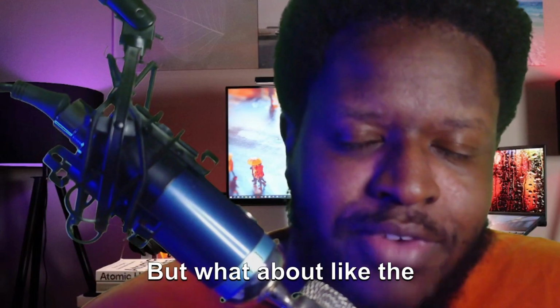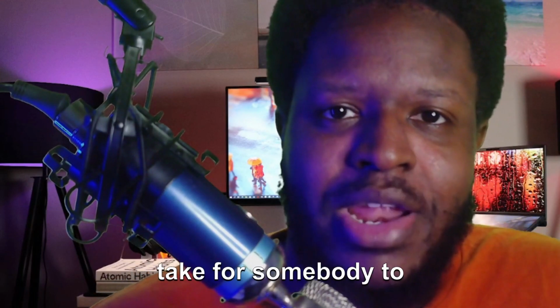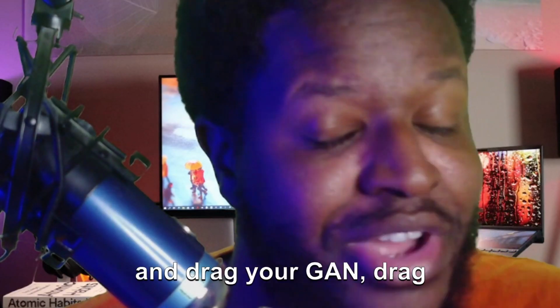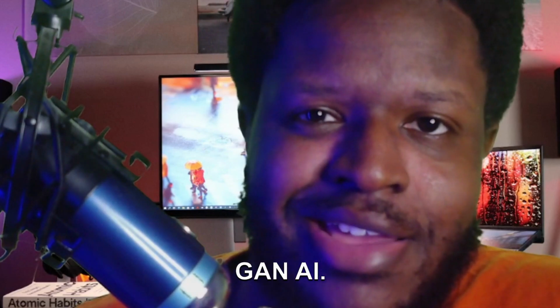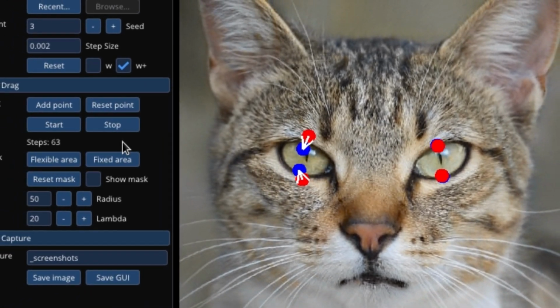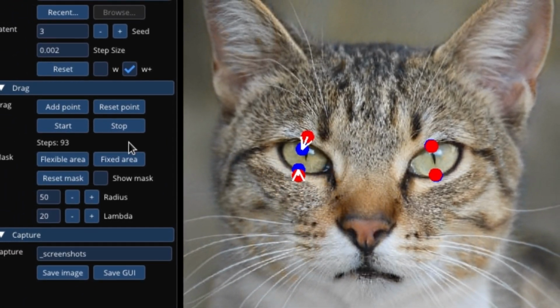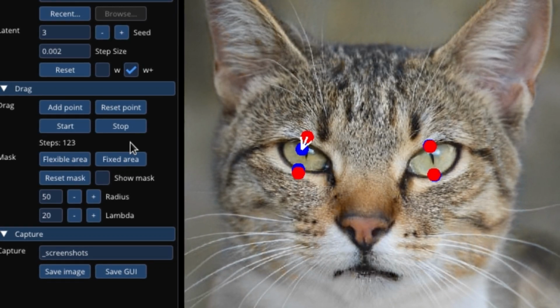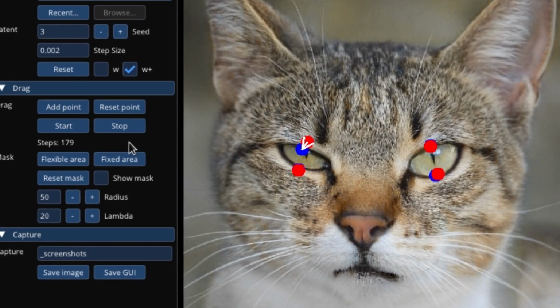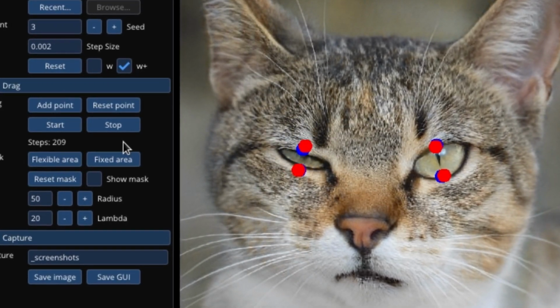But what about the fine details it takes for somebody to wink at you, just to close one eye? DragGAN AI did exactly that. It took this picture of a cat looking dead at the camera and got it to close one eye and leave the other open by putting points on the photo to show what directions it wants it to go. And the AI generates these images in real time.